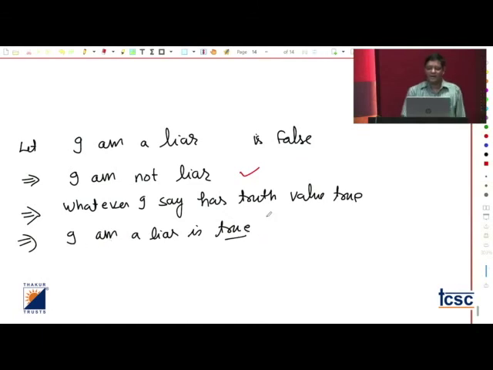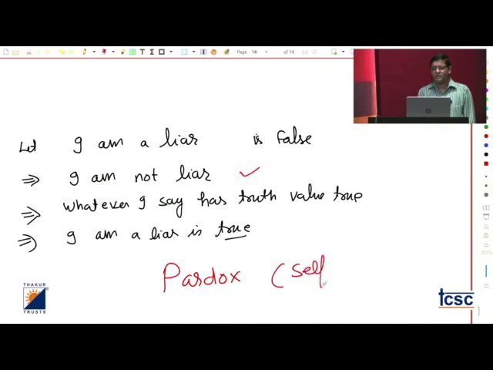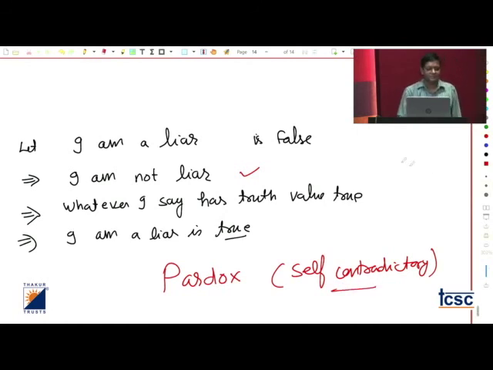So 'I am a liar' is not a statement. No doubt it's declarative, but we are getting two truth values, and we can say it is a paradox. We call them paradoxes, and paradoxes are always self-contradictory. Such a thing cannot be claimed as a statement. Even the Barber paradox is also there. There are so many paradoxes, which we will discuss later.